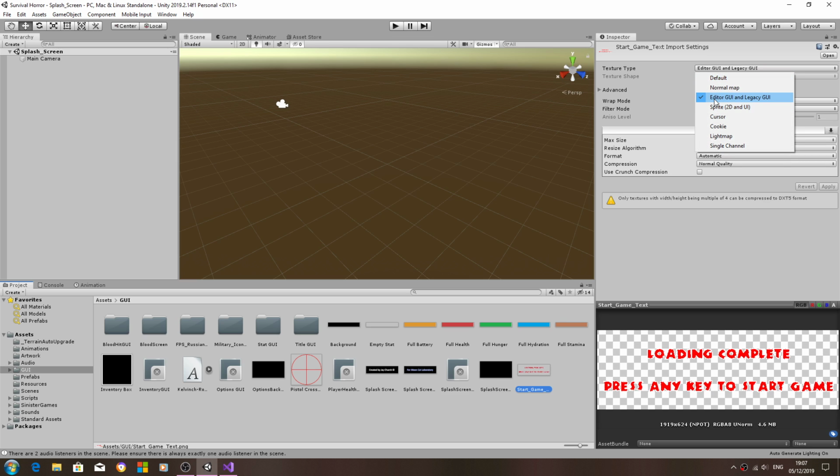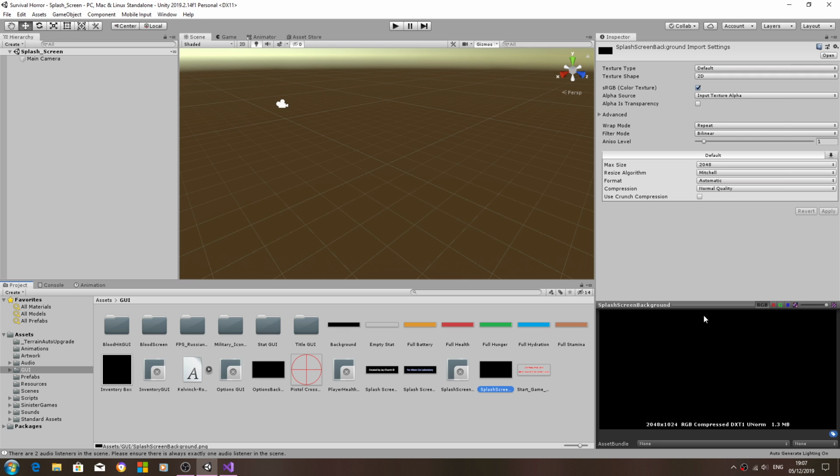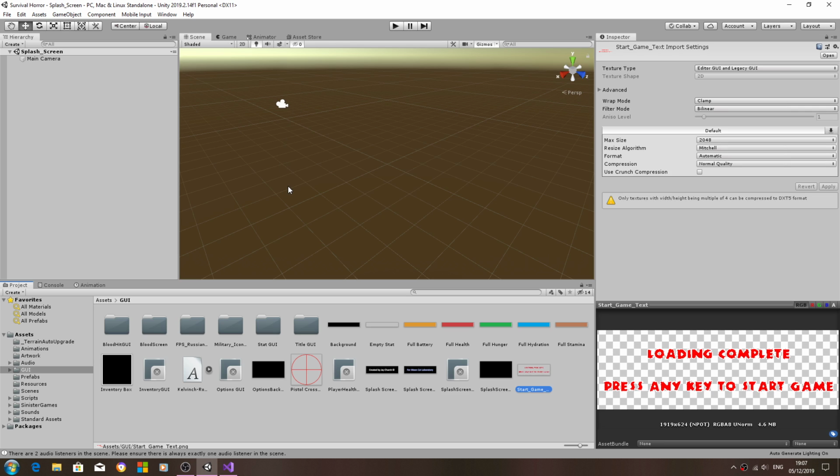Because I'm using transparent, I've had to set it to Editor GUI and Legacy GUI and hit apply. Obviously you can make the background the same colour as the foreground here, so it all blends. But now we're actually loading into game,